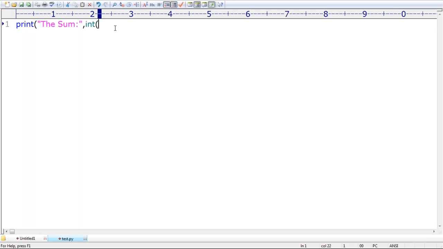Int of input of, enter first number. So the first int value I got. Plus, int of input of, enter second number, bracket close.